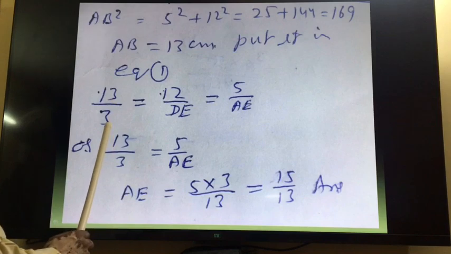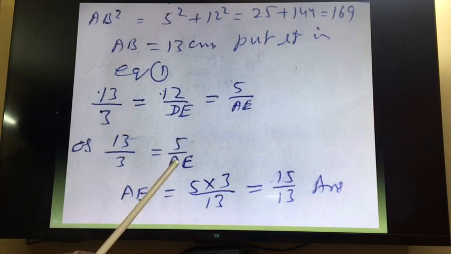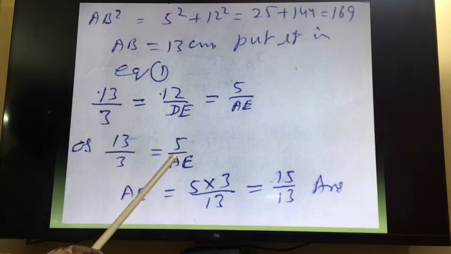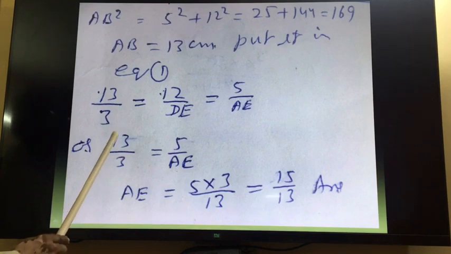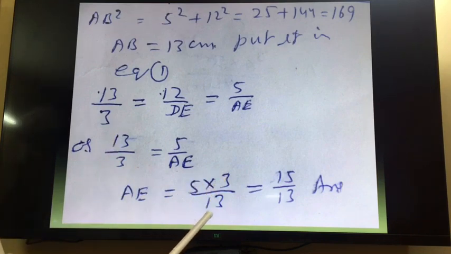So 13 upon 3 is equal to 5 upon AE. Cross multiplication, 13 AE is equal to 5 into 3. So AE is equal to 5 into 3 upon 13, that is 15 upon 13. So AE will be equal to 15 upon 13. Right? So please do it in writing, then you will understand it more.